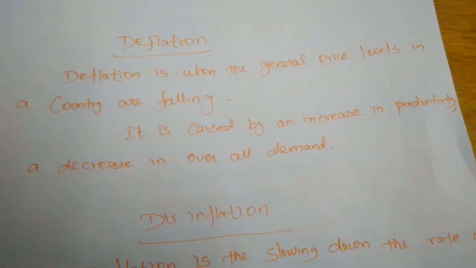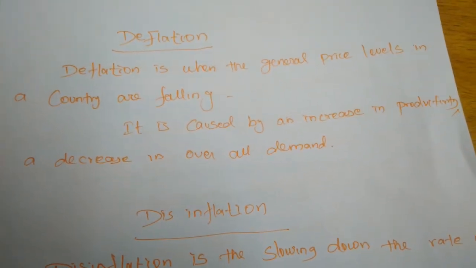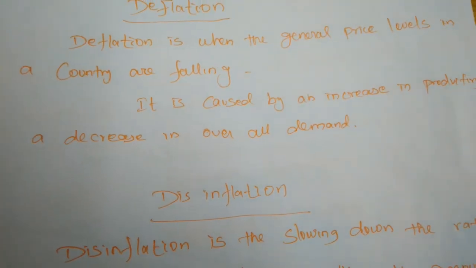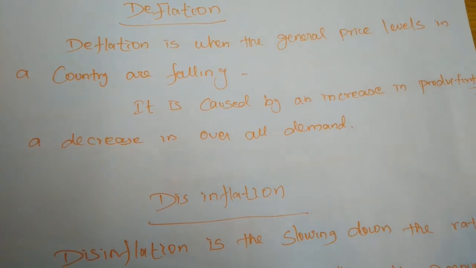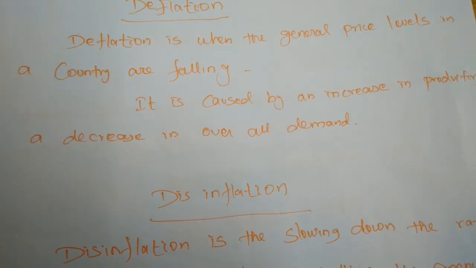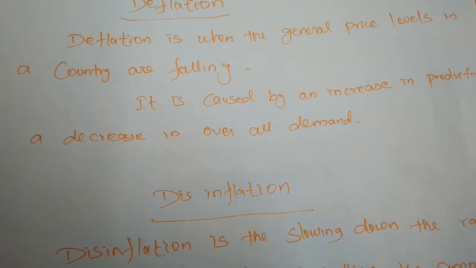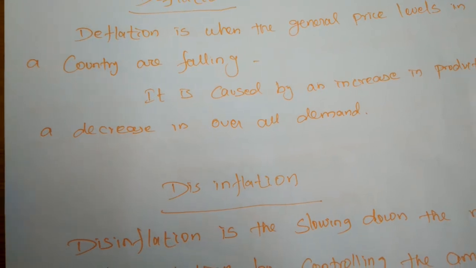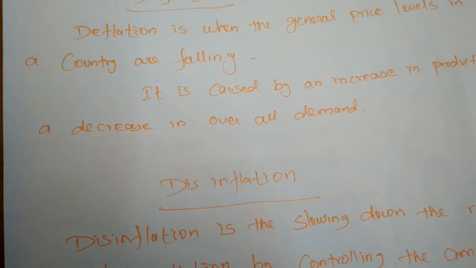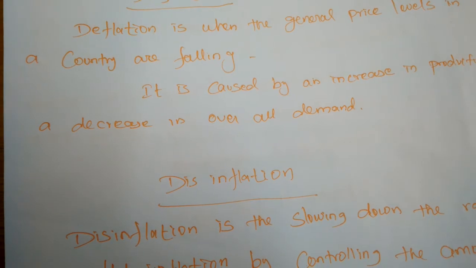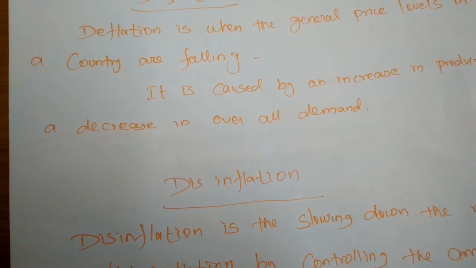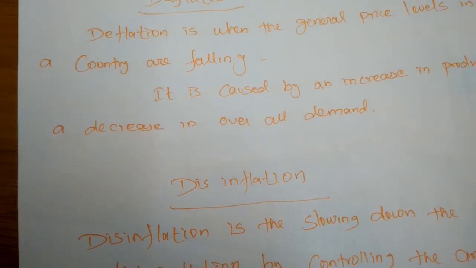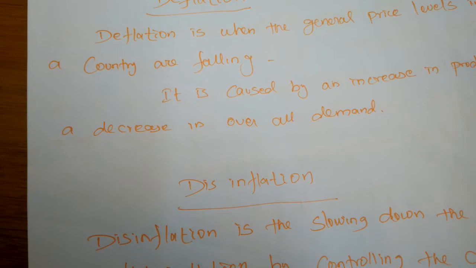It is caused by an increase in productivity and a decrease in overall demand. The level of production will be increased, but at the same time the overall demand will be decreased, or it will be low. If there is no demand and the producers only increase the supply of commodities, all the produced commodities will be stocked in the market, because people are not able to purchase.